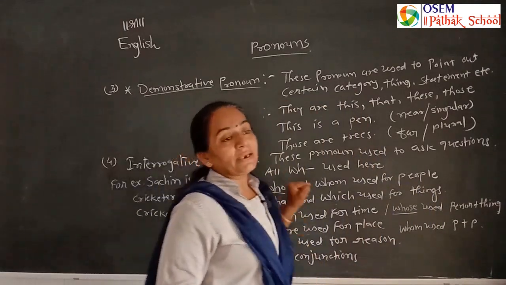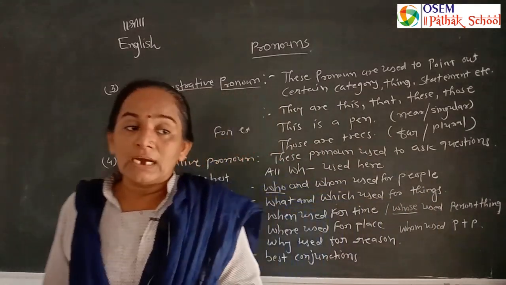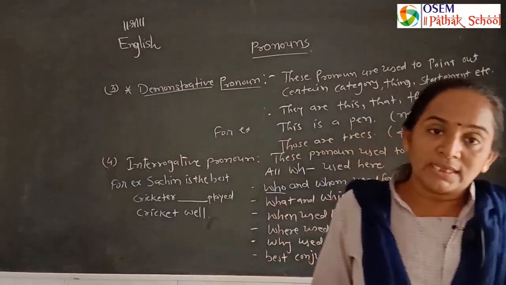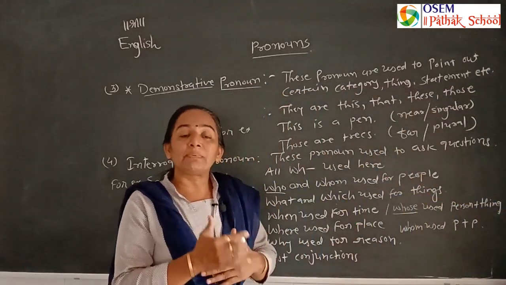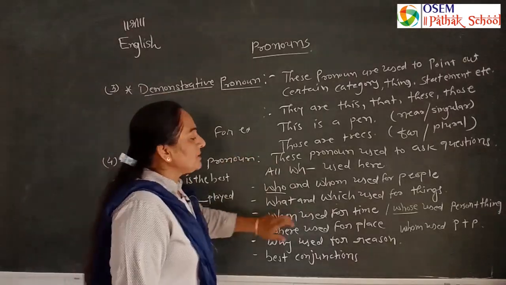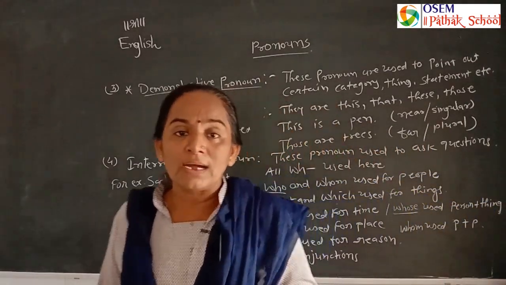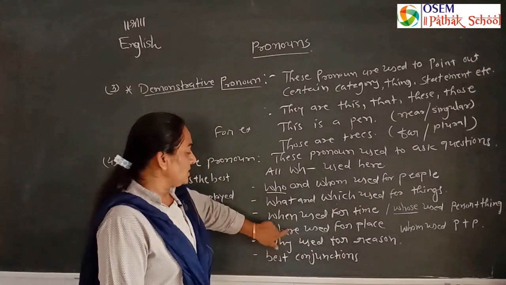Then when used for time: When did you get up? When does your school start? When did you go there? When the time is given, the answer is a reply in the exact time. At that time we use when. Where is used for the place. I go to the Taj Mahal. Here Taj Mahal is a particular place, so here we use where.